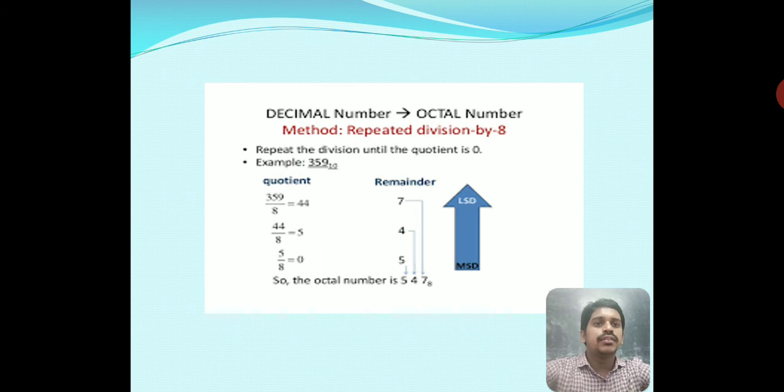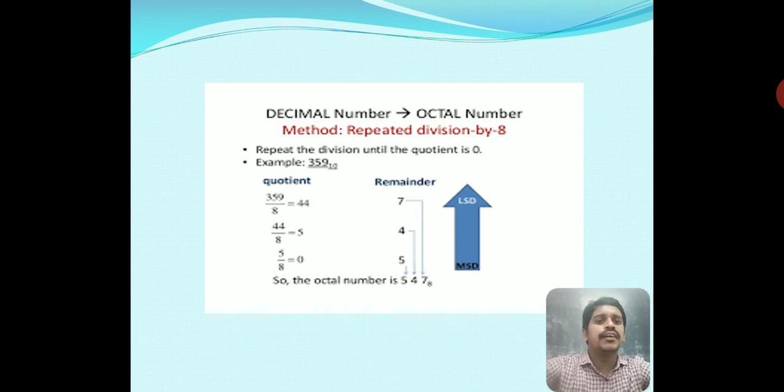Decimal number to octal number system: repeated division by 8 method. Repeat the division until the coefficient is 0. For example, 359 base 10 is equal to what in the octal number system? Divide by 8, which is equal to 44, remainder 7. Our coefficient is 44, and again divide by 8, which is equal to 5, and our remainder is 4.